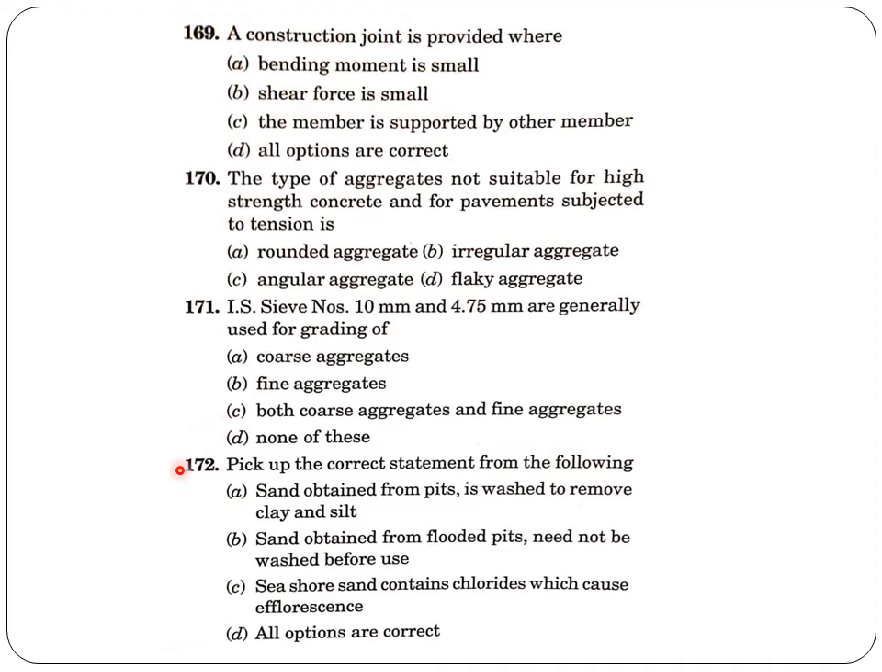Next question. Pick up the correct statement from the following. Sand obtained from pits is washed to remove clay and silt. True. Sand obtained from flooded pits need not be washed before use. True. Seashore sand contains chlorides which cause efflorescence. All these options are correct. So the answer is option D. All options are correct.